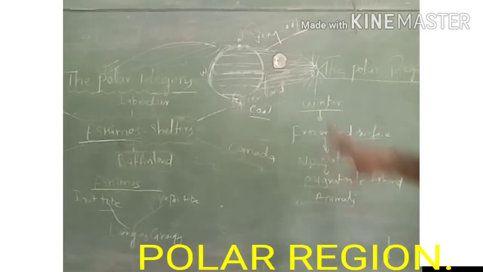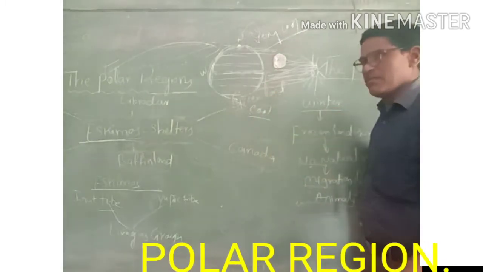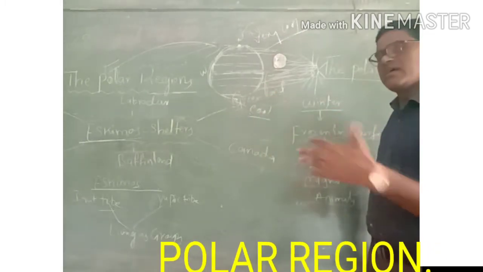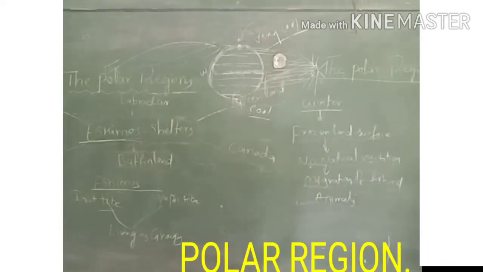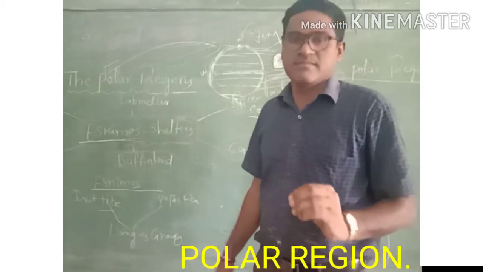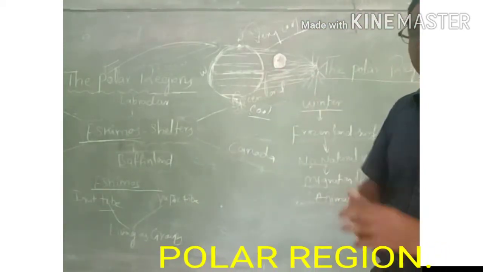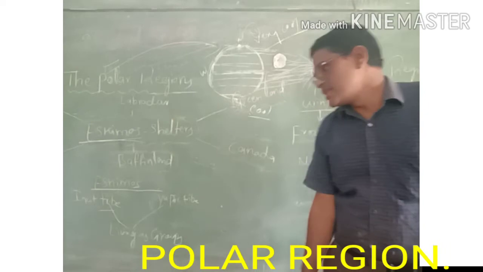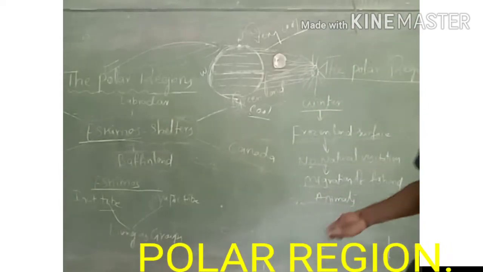But these Eskimos are completely tribal people and they are completely different from other countries. The main food items are meat, they eat fresh meat. Fatty items they eat mostly in this region.